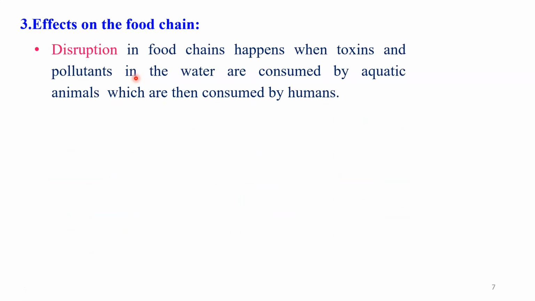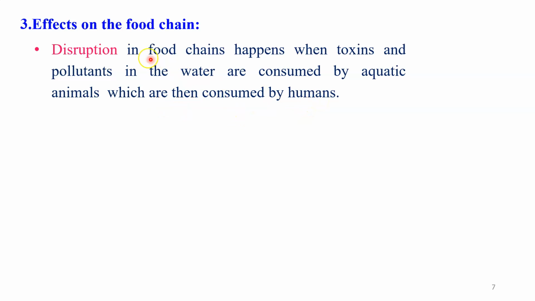Third one, the effect on the food chain. This is also an important impact or effect of water pollution we observe. The destruction in the food chain happens when the toxins and pollutants in the water are consumed by aquatic animals, which are then consumed by human beings.